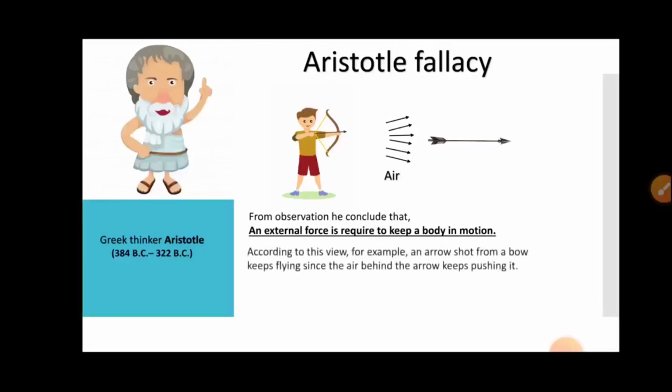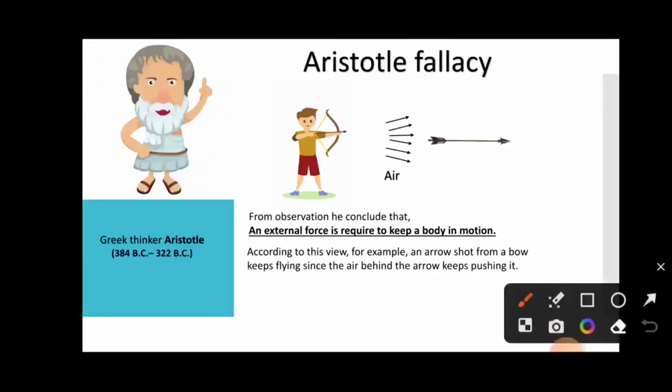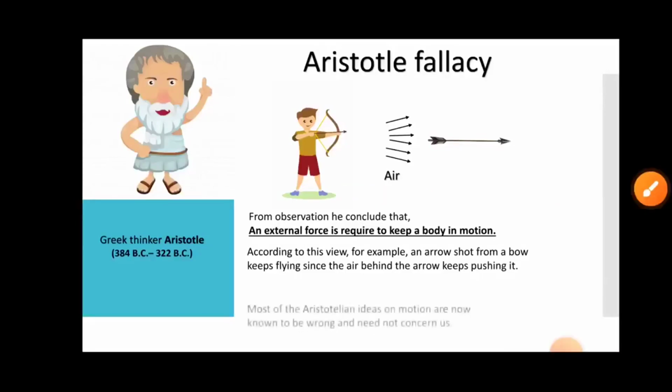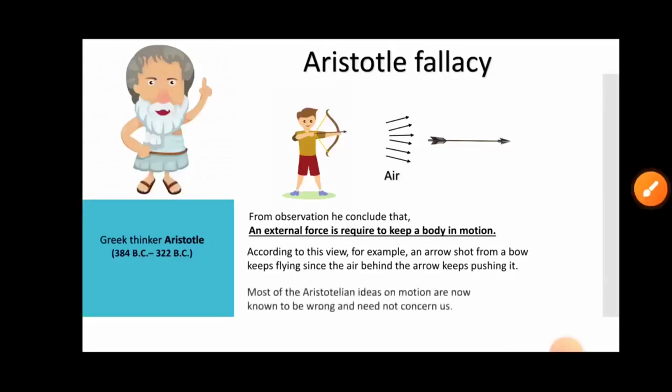For example, an arrow shot from a bow keeps flying since the air behind the arrow keeps pushing it. Most of Aristotle's ideas on motion are now known to be wrong and need not concern us.